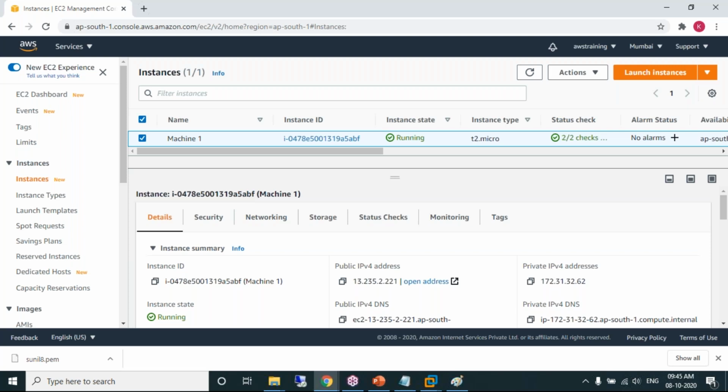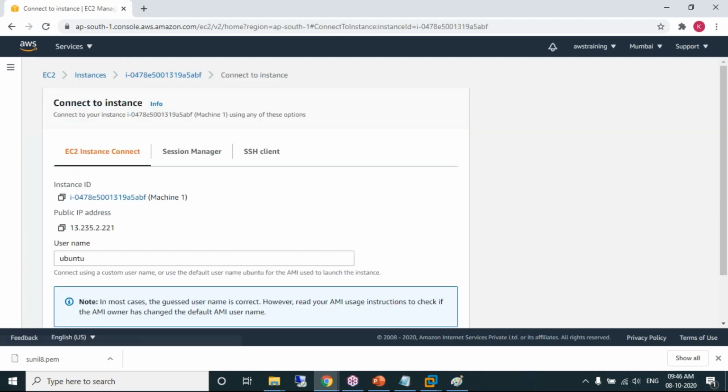Shall we connect again? Yes. Someone has asked me a question. Who is that? Yeah, Arun. So let's learn how we can connect again. Okay, Arun, select the machine. Connect. Go to SSH client.